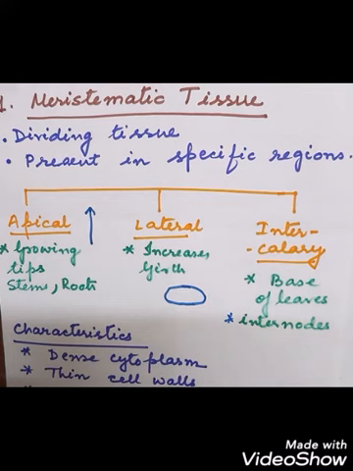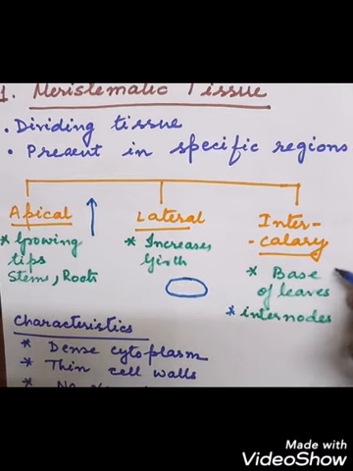So what is a node? The point from where the leaf arises in the stem is called the node, and the space between two nodes is called the internode. Now I will show you. Suppose this is the stem and from here the leaves arise. This point is called the node, and again one leaf arises from this part. This is also a node. This is one node, this is one node. The space between the two nodes is called what? Internodes.